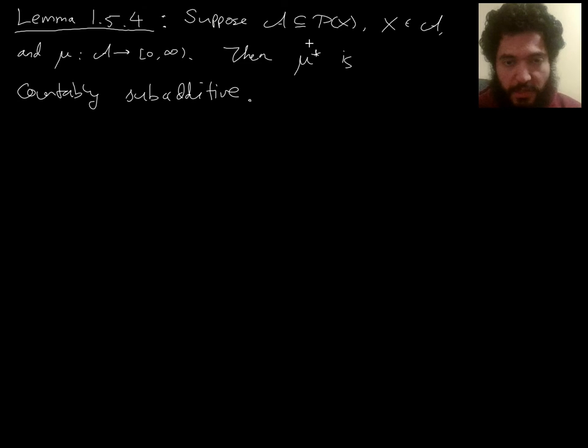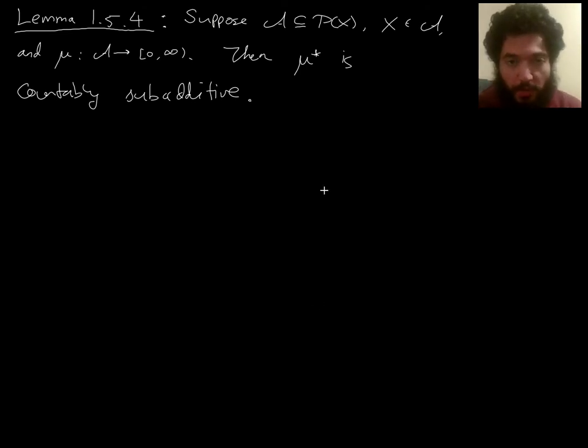So this outer measure, mu star, is a very robust construction. You can start with pretty much garbage, and it will give you something at least countably subadditive. And remember, at the end last time, we also talked about the bad news. This is the good news, but the bad news is that it's really quite hard to prove countable additivity. You're not going to have countable additivity in just any situation, even if mu starts out countably additive.